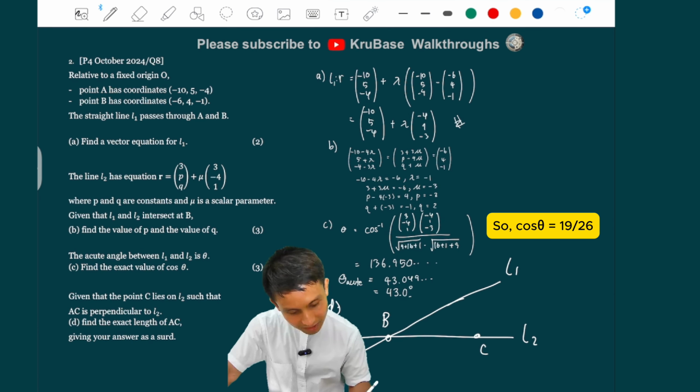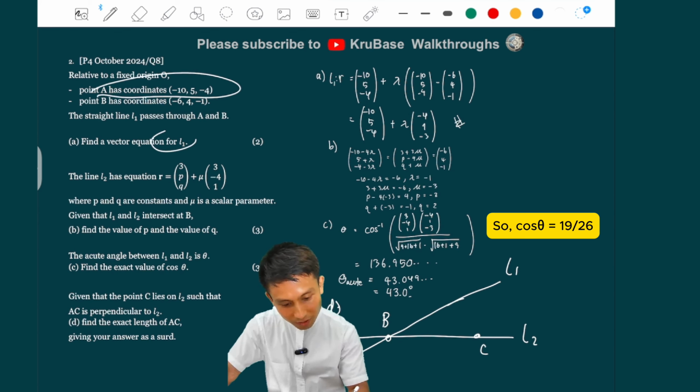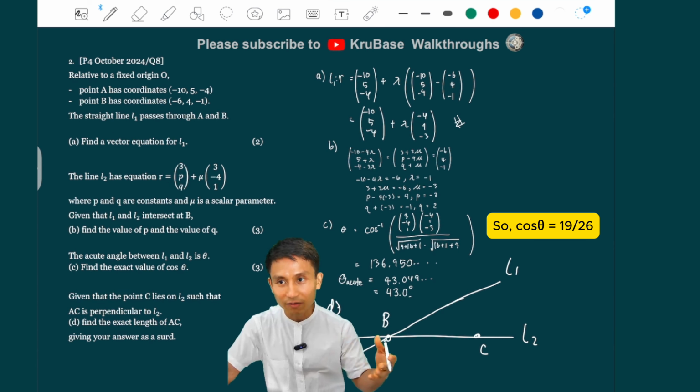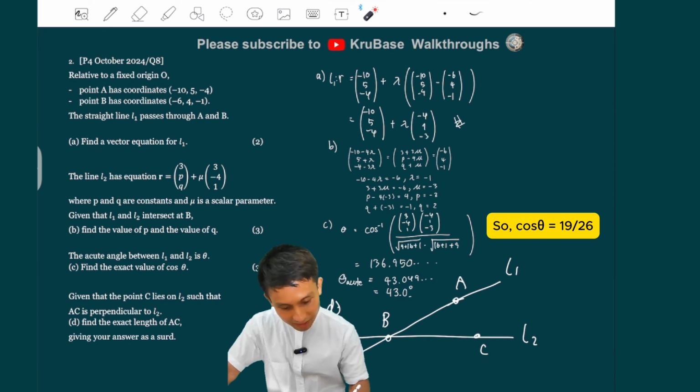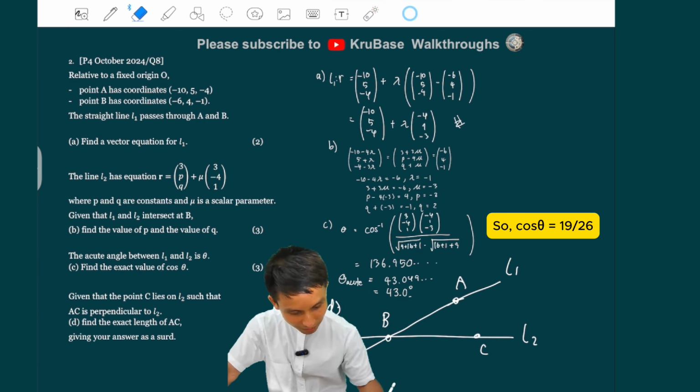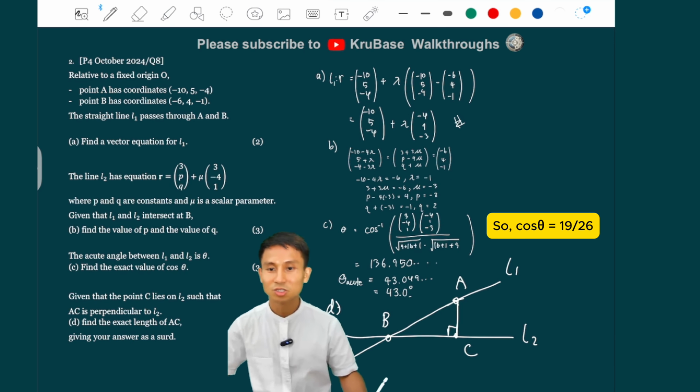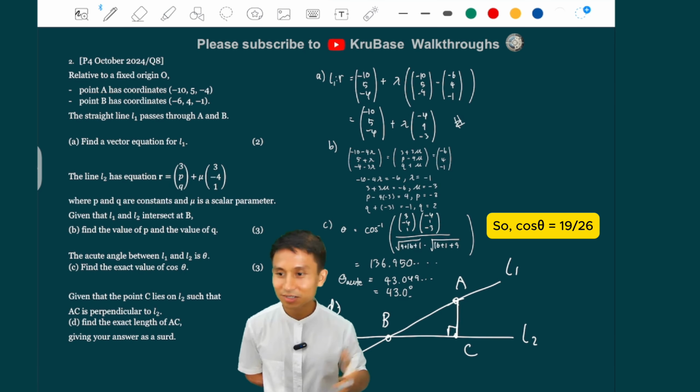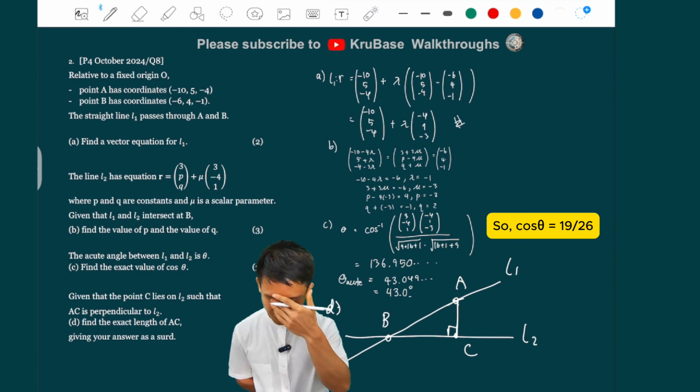Okay. AC is perpendicular. So A was on L1, wasn't it? Yeah, A here was on L1 because we created L1 from A. So A must be on L1. And then it's also saying here that AC is perpendicular to L2. So let me make the diagram make more sense there. So AC is perpendicular to L2. There you go. So if you draw it out, you see clearly that this is just a right angle triangle. It's a trick question.